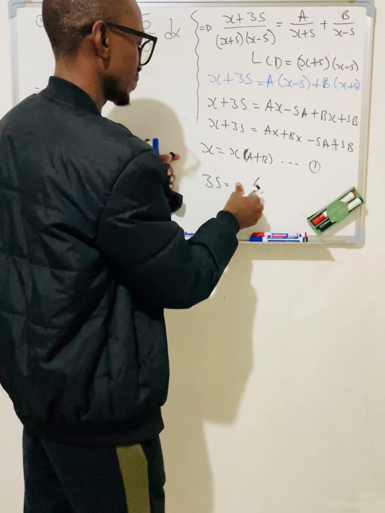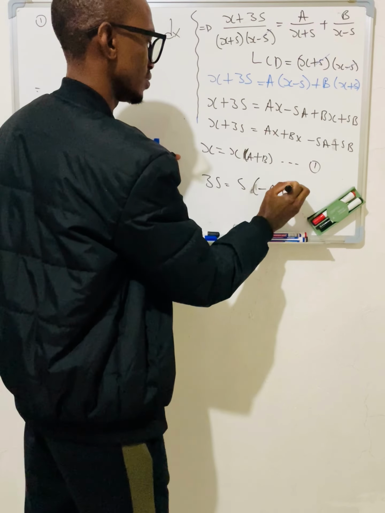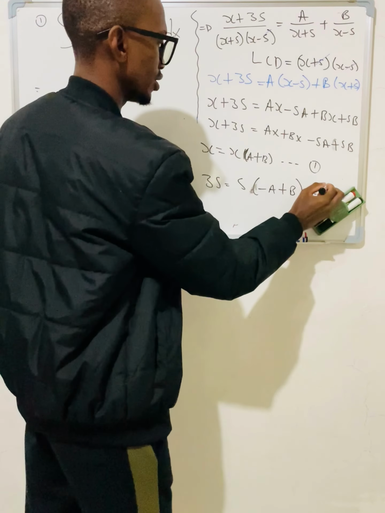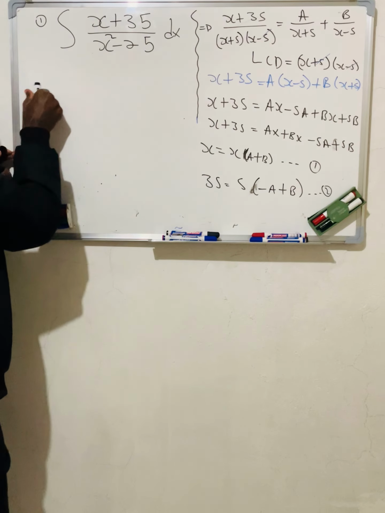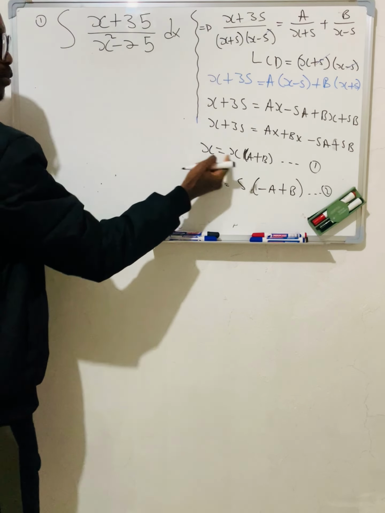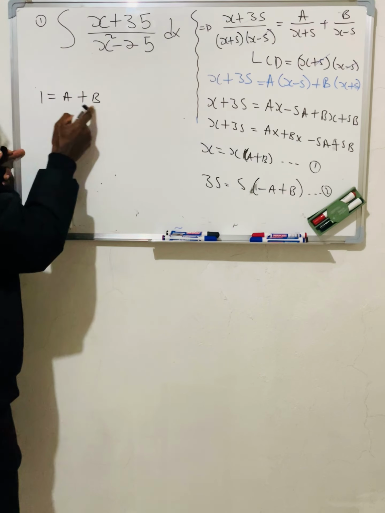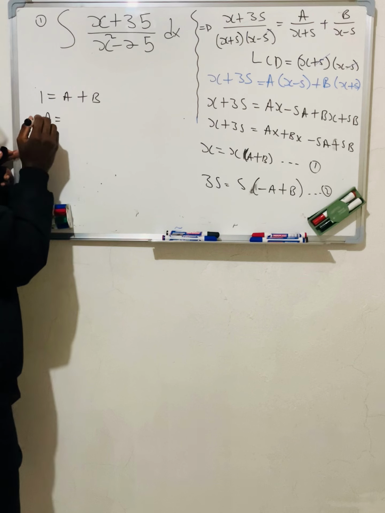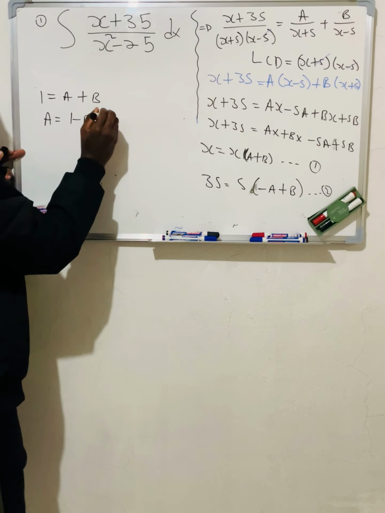Even if you say 5 times (b minus a), still okay as an equation 2. Then from here, check what I'm going to do. We divide both sides by x, then 1 equals a plus b. Then if I want a, my a equals 1 minus b. That's my equation 3.